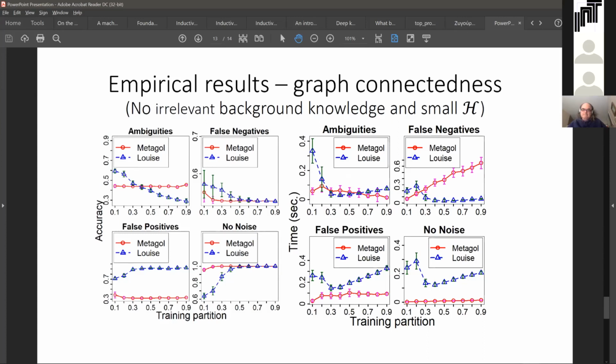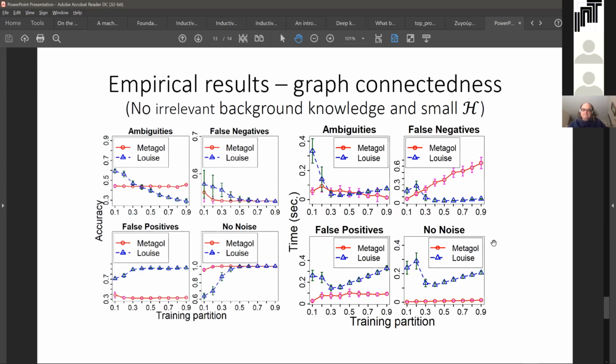This experiment also shows us the benefits of avoiding an expensive search when the hypothesis space does not include the correct hypothesis, particularly when the hypothesis space is large. The experiment also shows us that the top-program construction algorithm has a built-in noise tolerance that complements Metagol with an important ability for learning in real-world domains. Finally, the experiment demonstrates LUIS's sensitivity to irrelevant background knowledge.